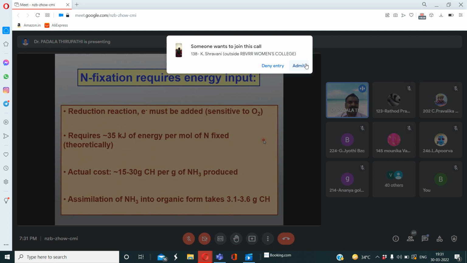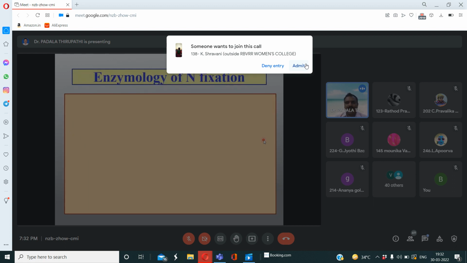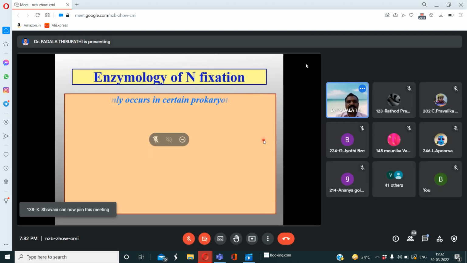It requires 13 kilojoules of energy per mole of nitrogen fixed. Theoretically, the actual cost is 15 to 30 grams per gram of ammonia produced. Then the final assimilation of ammonia into organic forms takes 3.1 to 3.6 grams per the total nitrogen fixation.